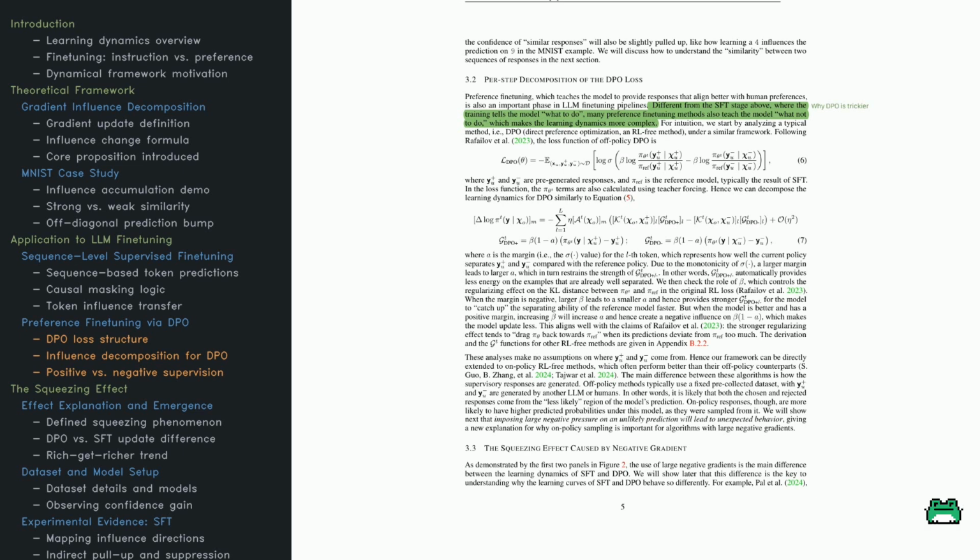How strong these forces are depends on how well the model already separates the 2. If it already prefers the right one, the gradients shrink. If it's still confused, the updates hit harder. And this leads to a weird side effect. When you push down too hard on an unlikely answer, things can go sideways. That's the squeezing effect, and it's up next.